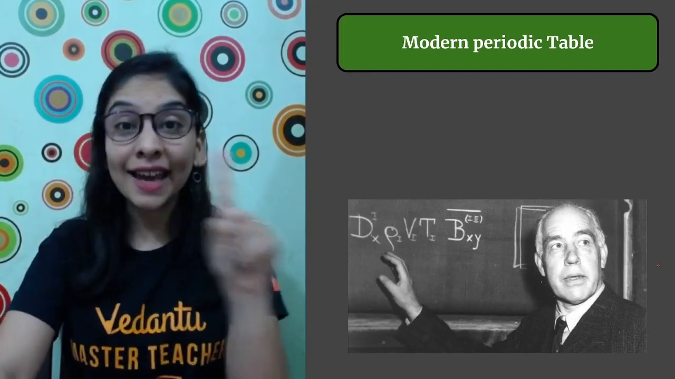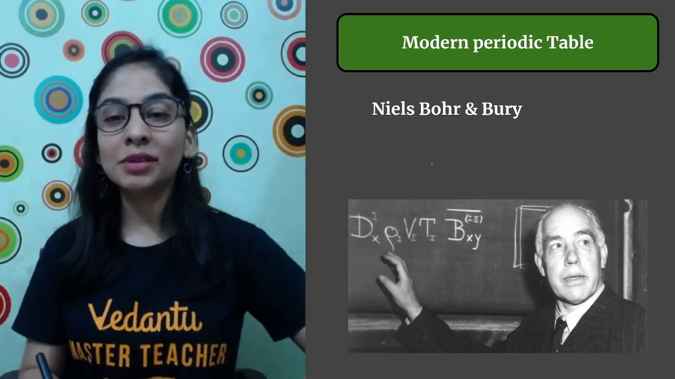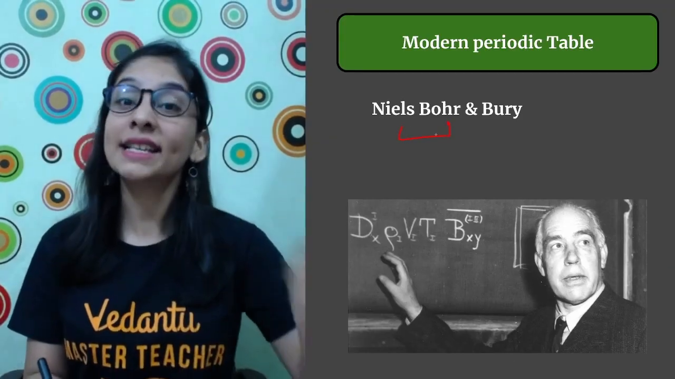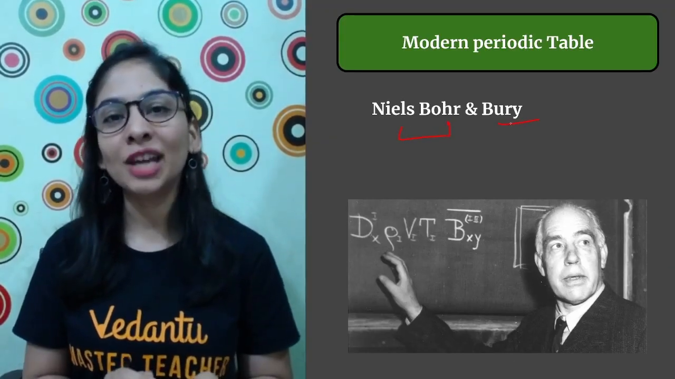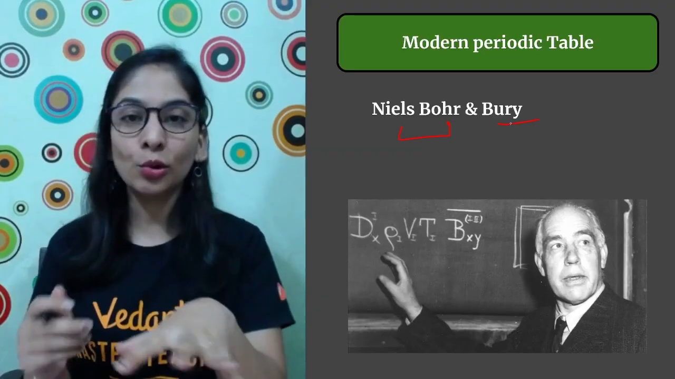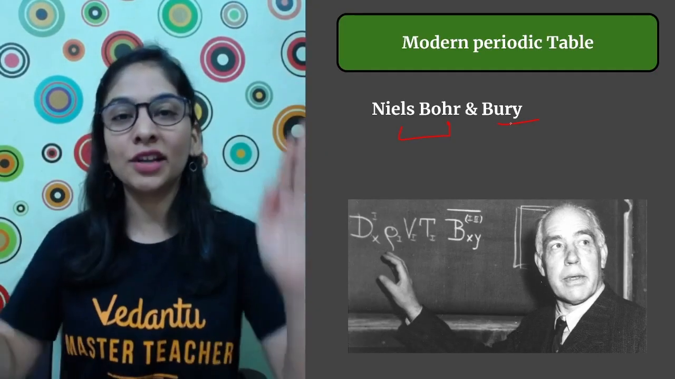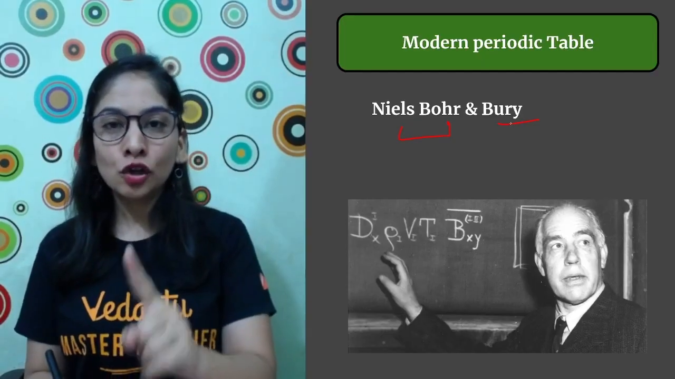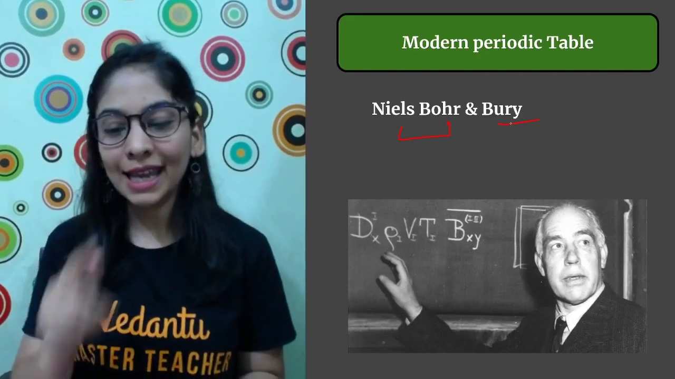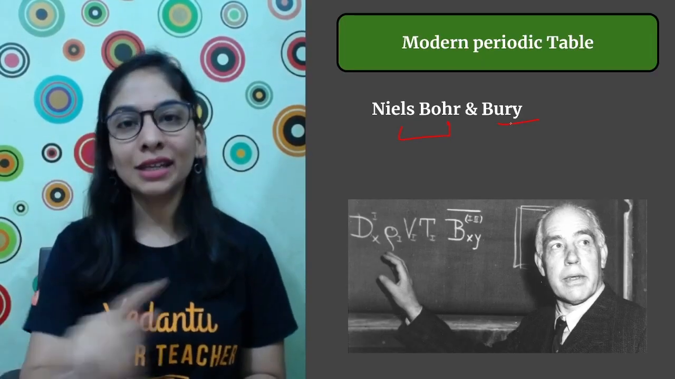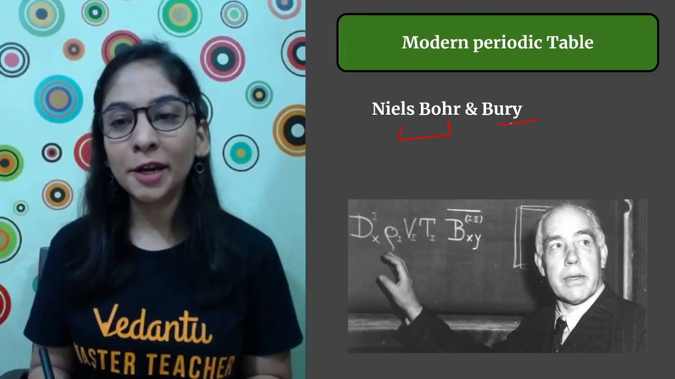He didn't design the table. Who designed the table? Niels Bohr is the one who designed the table with the help of J.B. Bury. He gave some rules together, and that was a very important thing to arrange the table. So Niels Bohr took into consideration Henry Moseley's work, and he made the table in terms of increasing atomic number.